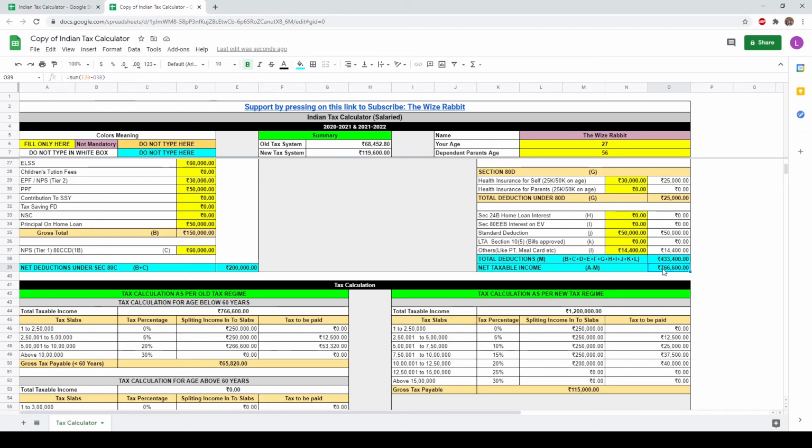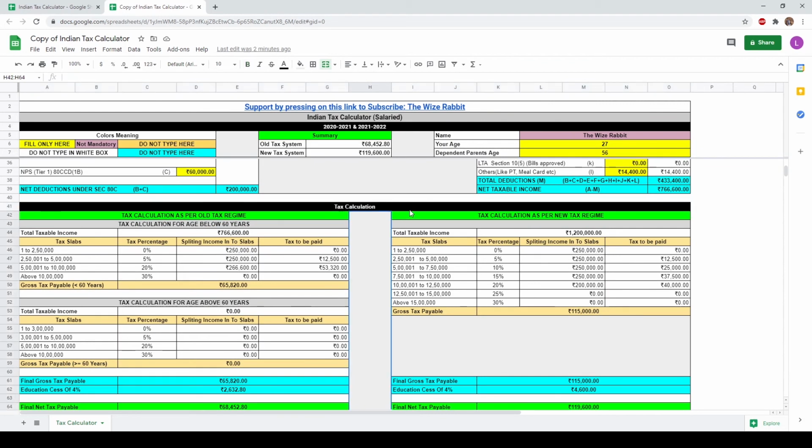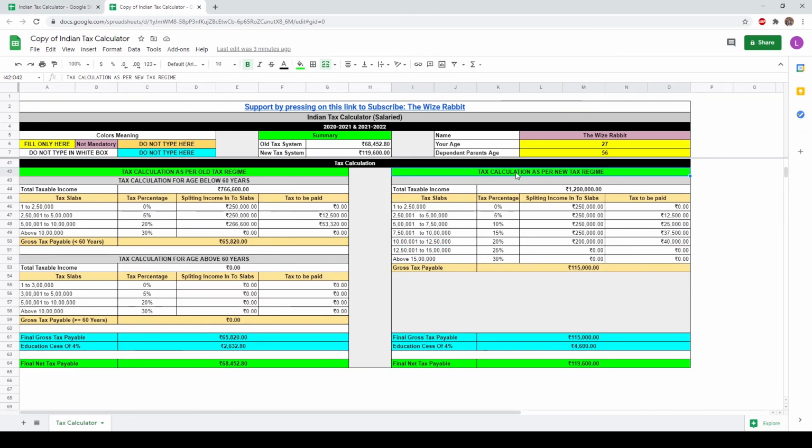Finally, deduction amounts are subtracted from the gross income and net taxable income is generated. Let's move on to the tax calculation table. There are two types of tax systems named old regime and new regime. In the old regime, all your tax saving payments will be considered. But in the new regime, tax is based on gross income. Individuals have the option to select among these two. Final tax to be paid to the government is shown in the green boxes.